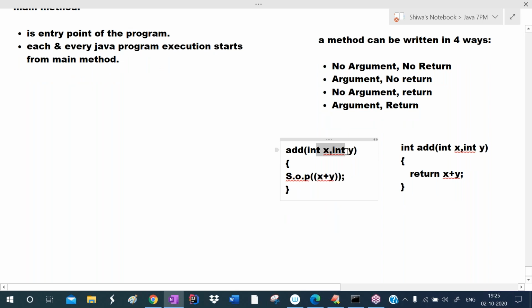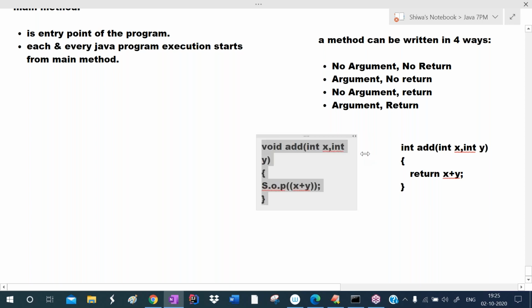This is the method that is taking the arguments here, but that is not returning any value. So generally, if the method is not returning any value, we write the return type as void. In the C language, you already learned. So void is also a data type that indicates it is returning nothing. Void means empty, nothing. So this method is not returning any value, so we are writing void. And this method is taking two integer values as the arguments.